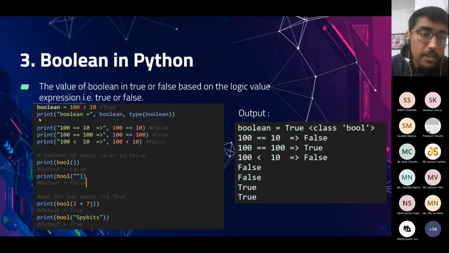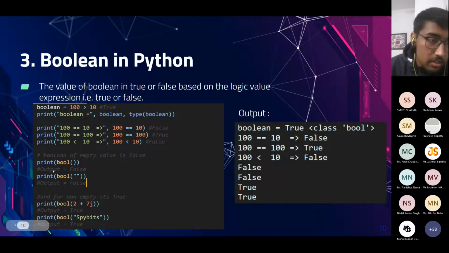And if we print the value of boolean, it will be true and the class will be bool as shown here. Output is on the right side. We can also print the boolean values by writing the expression in the print statement itself, like 100 equal to 10. This is a false statement, so we would have output as false.